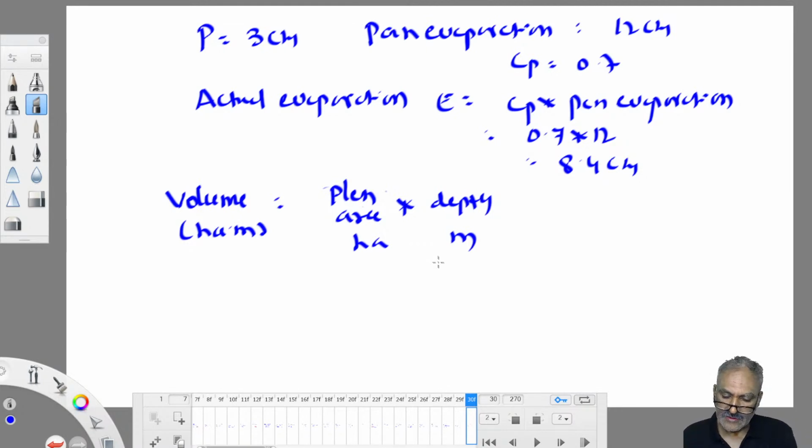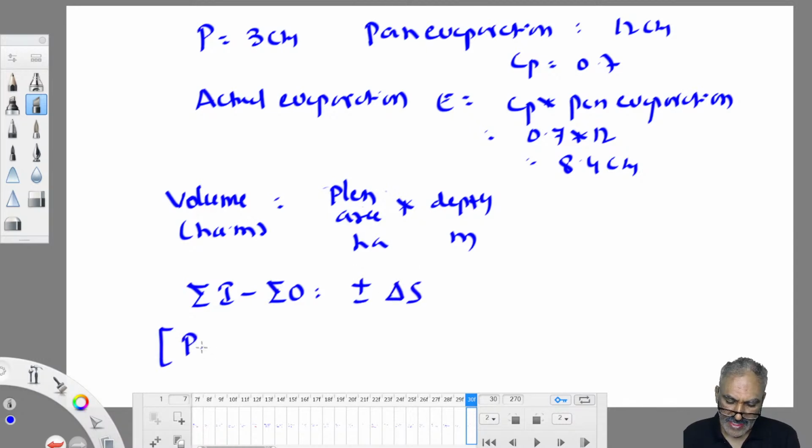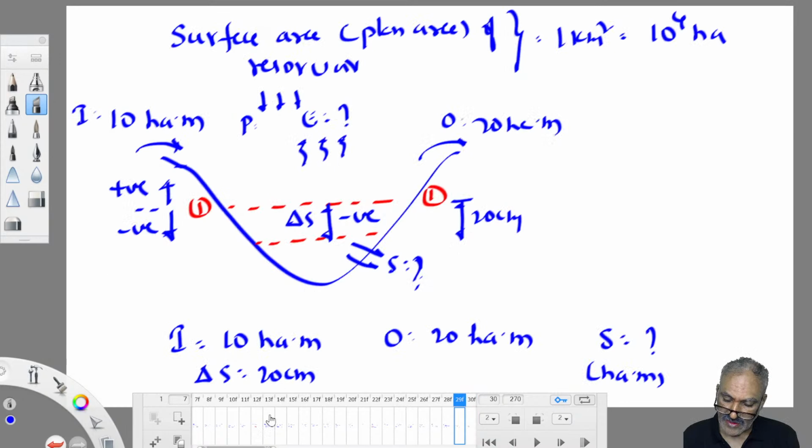Let us work out now. I am writing the water budget equation. What is the water budget equation? Sigma I minus sigma O is equal to plus or minus delta S. What is I? P plus R or P plus I, whatever it may be. I took it as I, no? Inflow.